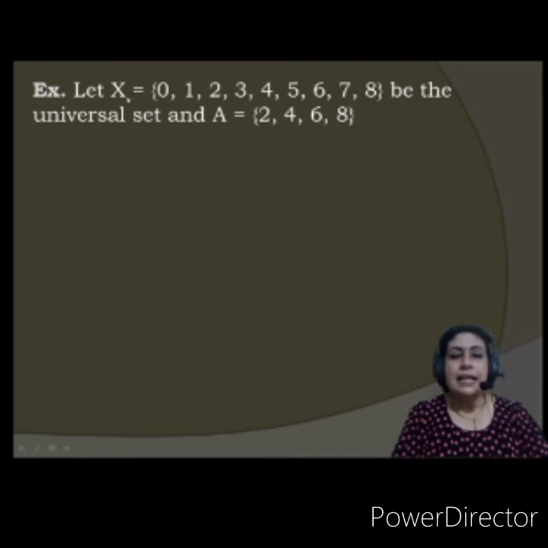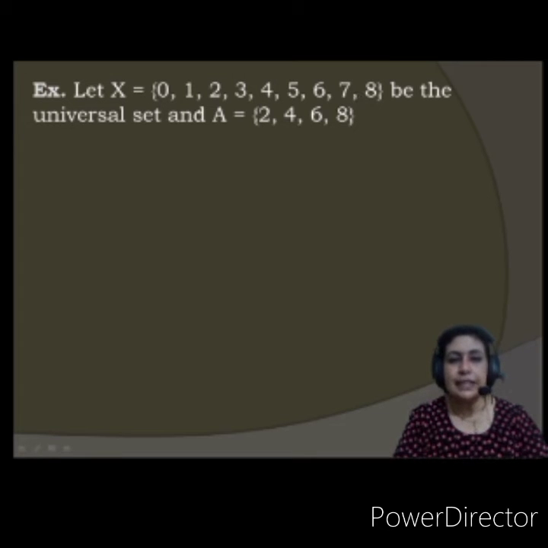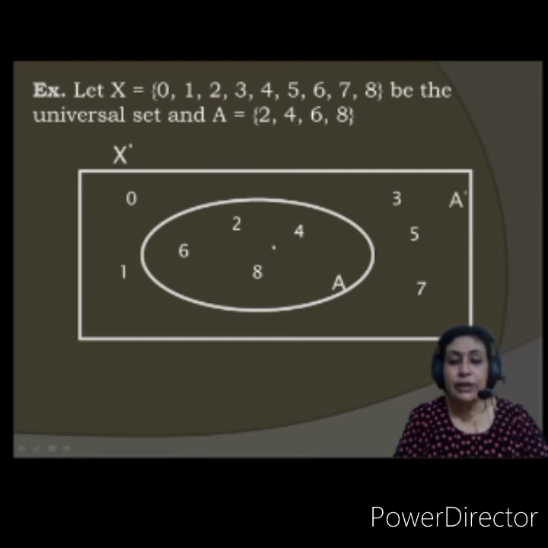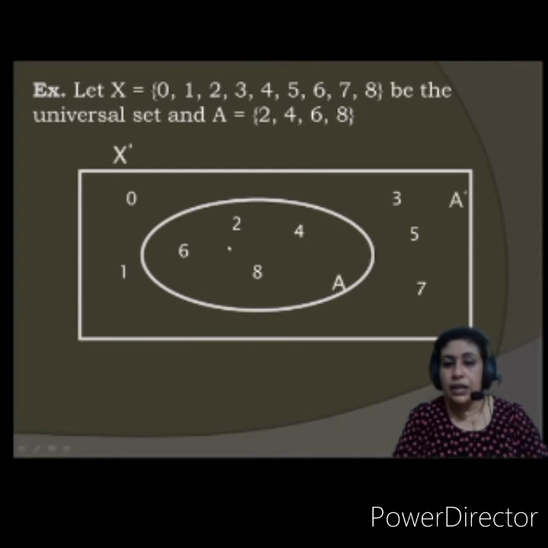See, let X, which I have denoted by capital X, be the universal set having the numbers 0 to 8, and A is having the numbers 2, 4, 6, 8, all even numbers. So now I need to write A complement. See, understand with the help of a Venn diagram. This is set A, consisting of 2, 4, 6, 8. This is the universal set consisting of 0, 1, 2, 3, 4, 5, 6, 7, 8.